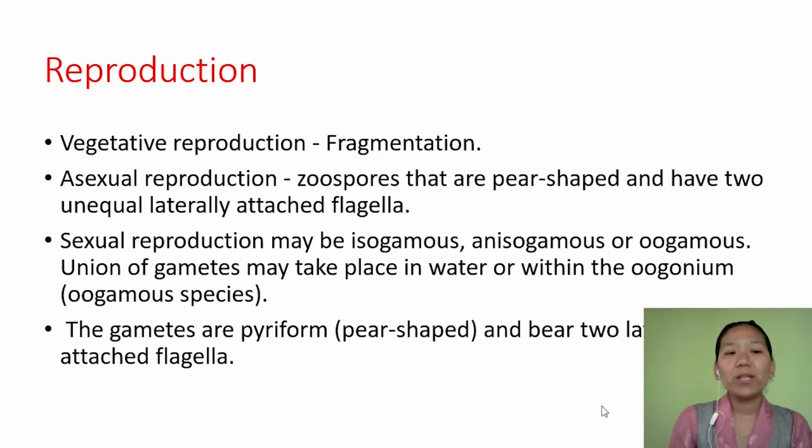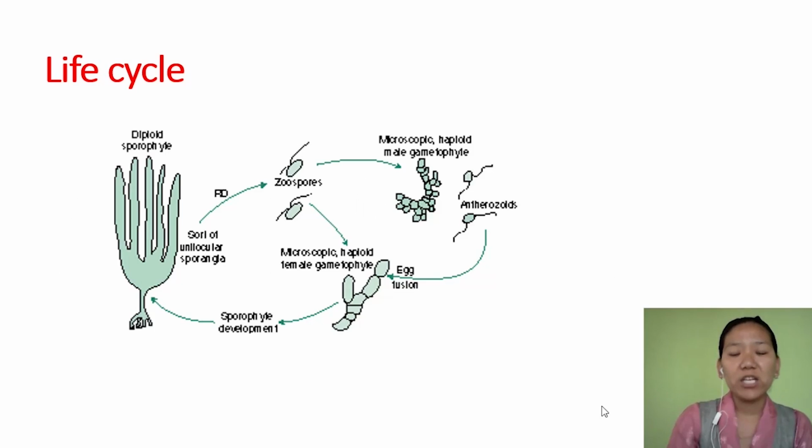During sexual reproduction, as you know, there is a fusion of gametes. The fusion of gametes may take place in water or within the oogonium, that is the oogamous species. And the gametes are again pear-shaped and bear two laterally attached flagella.